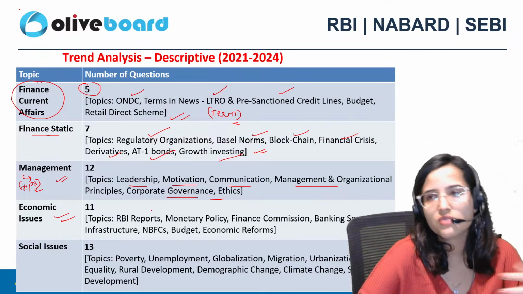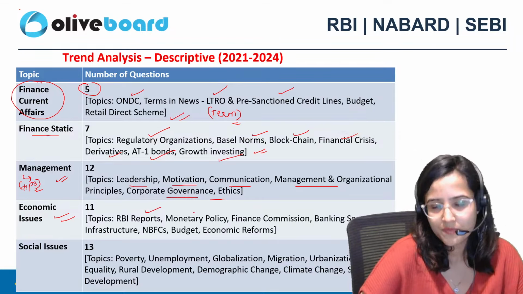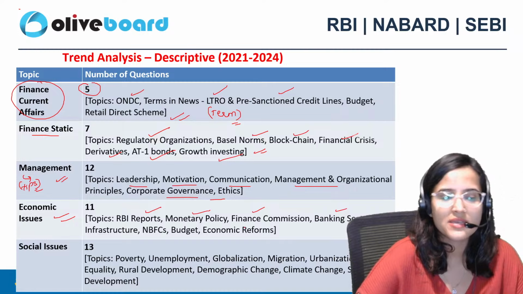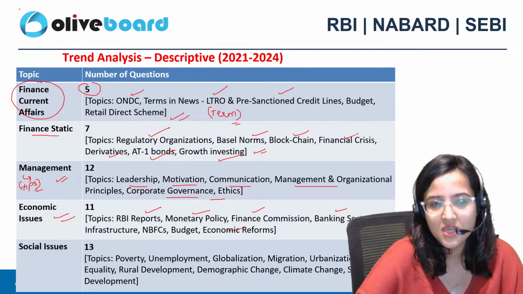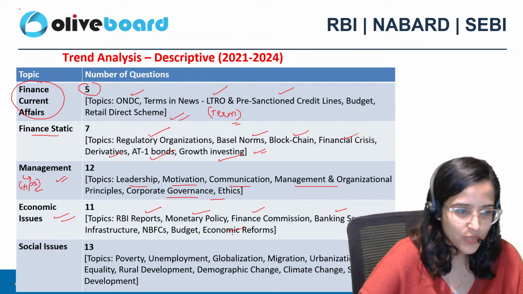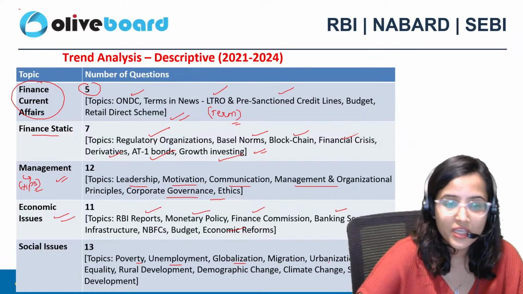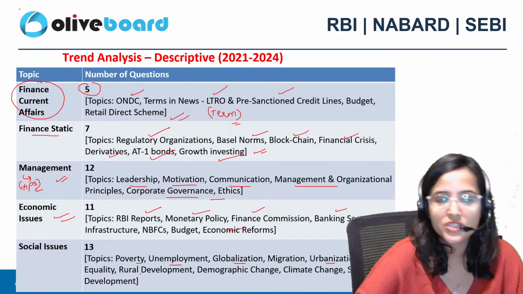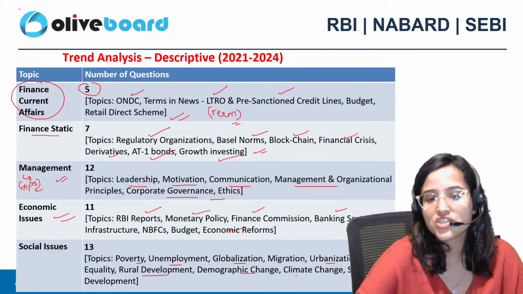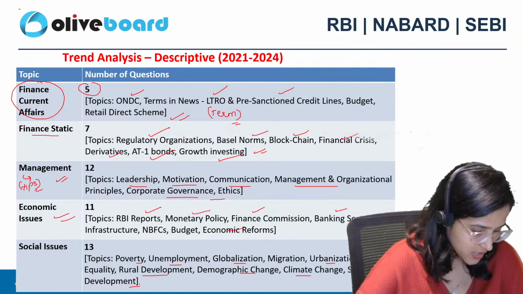Economic issues, you get questions from reports, RBI reports, monetary policy, finance commission, banking sector, infrastructure, NBFCs, budget, economic reform. Social issues: poverty, unemployment, globalization, migration, urbanization, gender equality, rural development, demographic change, climate change, sustainable development. ठीक है?